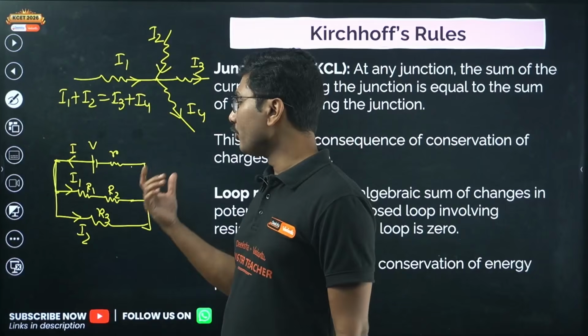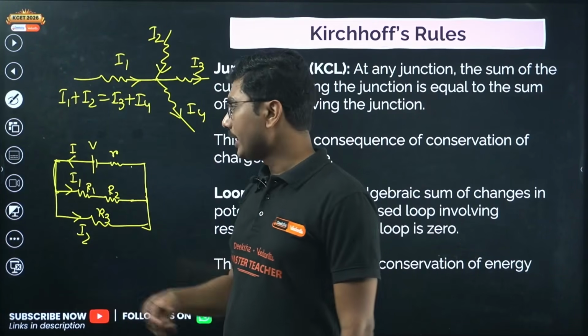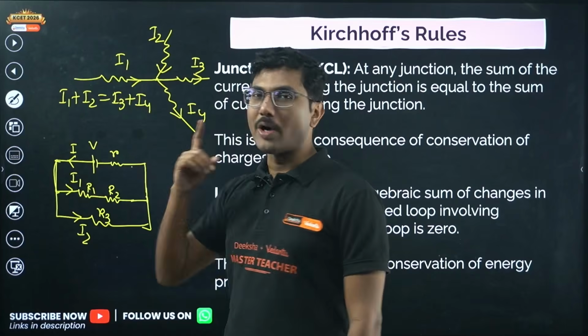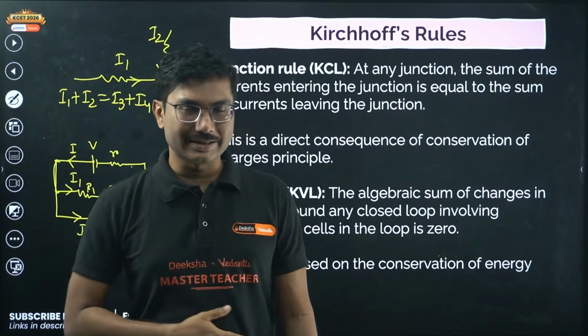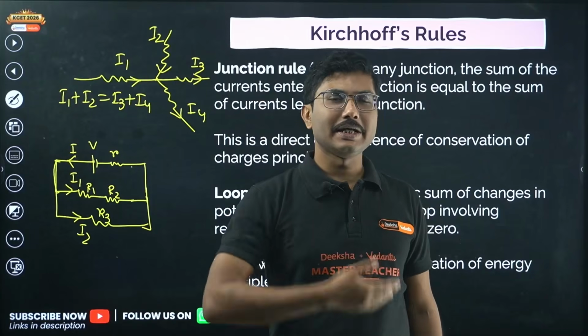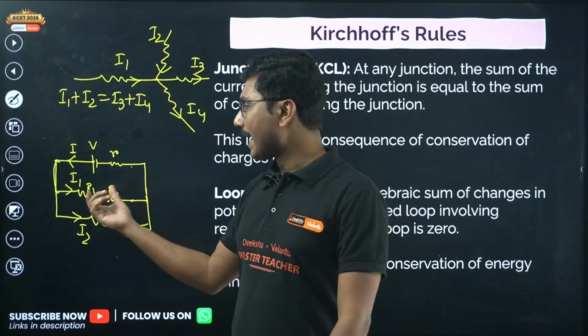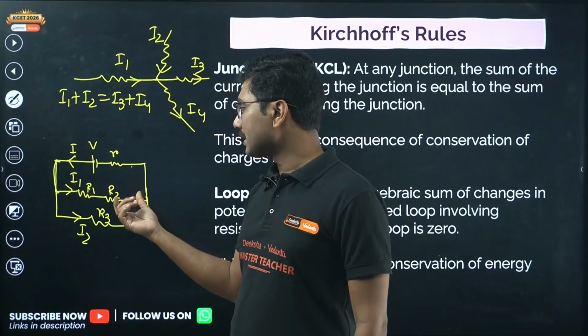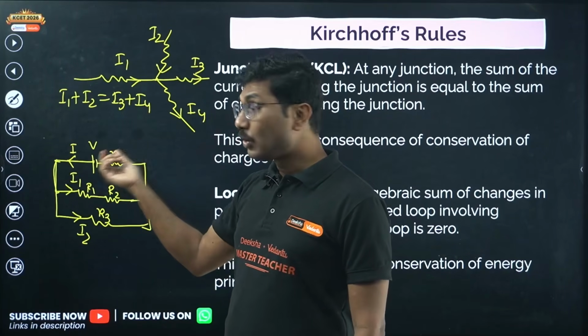Ohm's law says that voltage drop across any resistance is V equals to IR. Right? So V equals to IR is for one single resistance. So Ohm's law basically gives you for one single resistance. Kirchhoff's law is basically an addition to that, and it says for all resistances. If you add IR, I1R1 plus I1R2 plus I into small r equals to V.